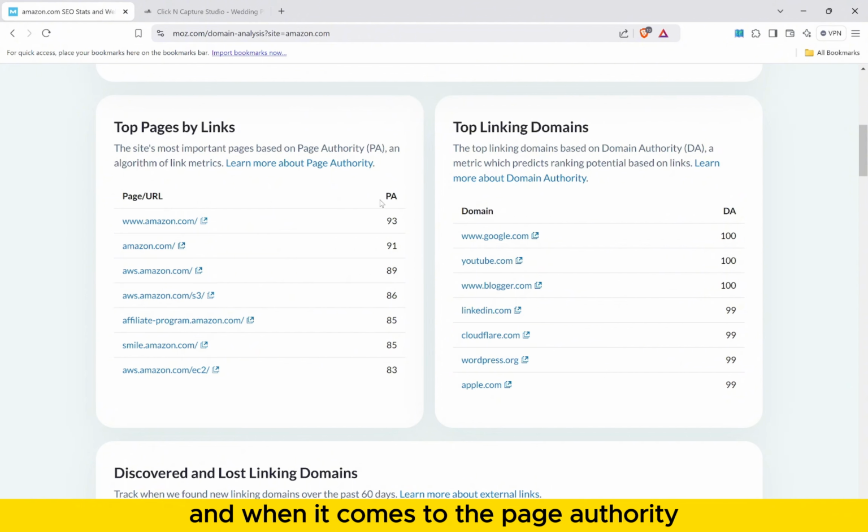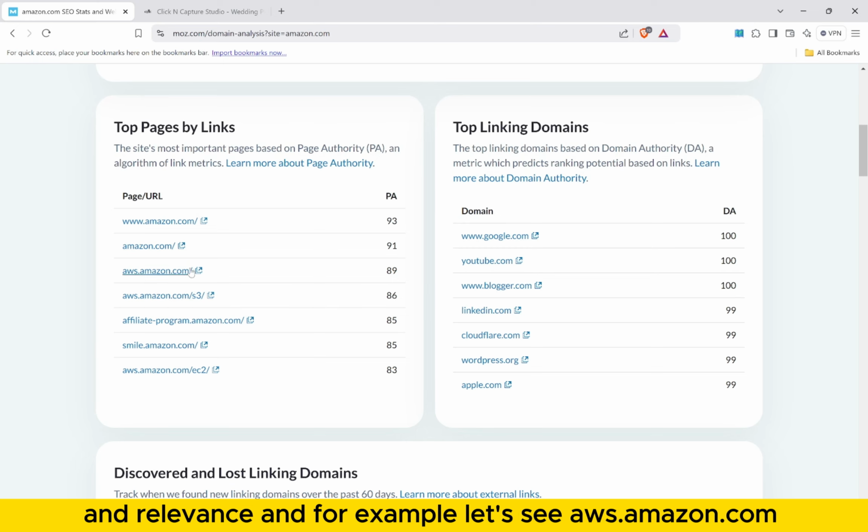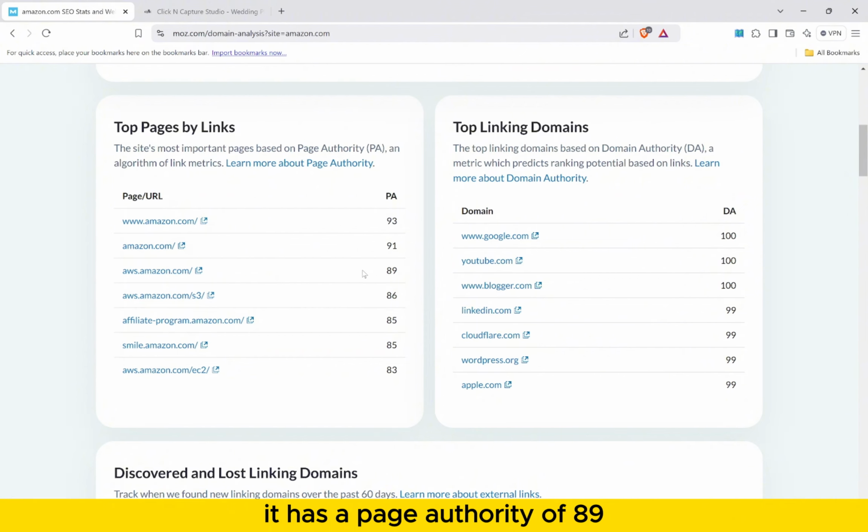And page authority is a score. We know, right? It will be from 1 to 100, and it will exactly tell us how well a specific page is likely to rank on search engines. The higher the PA, the stronger the page in terms of backlinks and relevance. And for example, let's see aws.amazon.com. It has a page authority of 89, which means it is also considered a highly authoritative page.